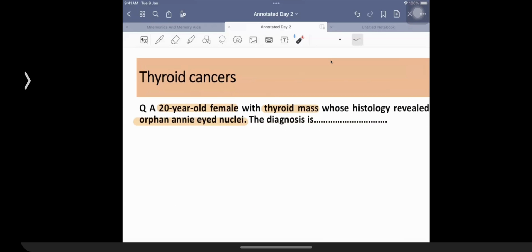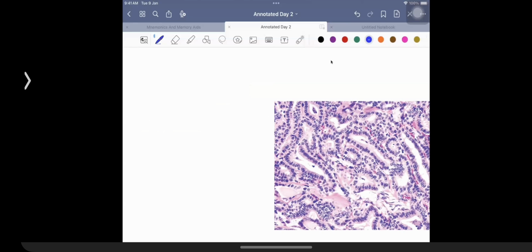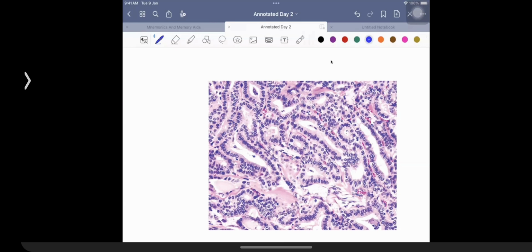So we are going to be talking about a thyroid cancer which is going to be having the presence of Orphan Annie nuclei. What exactly is meant by the term Orphan Annie nuclei is that you're going to be having a cancer which is the hot favorite of your examiners these days, papillary thyroid cancer. Papillary thyroid cancer is the most common type of thyroid cancer, typically seen in young adults after a history of radiation exposure. Patients are going to be having the most common type of mutation, which we have talked about already, BRAF gene mutation.